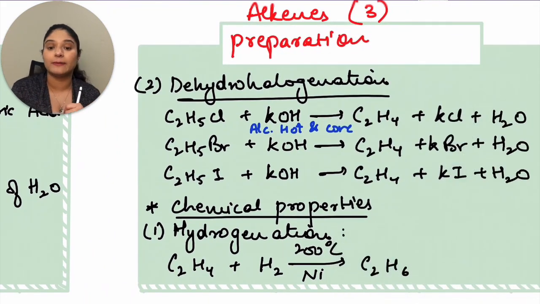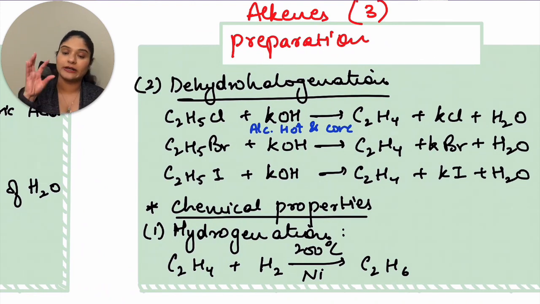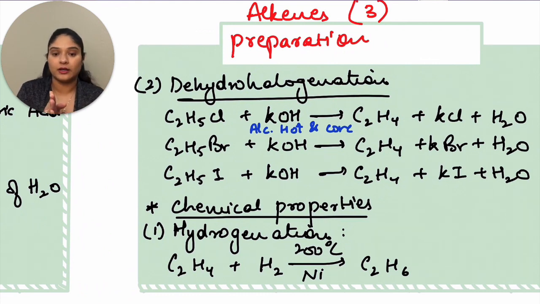So you have another method, that is dehydrohalogenation. Dehydrohalogenation means you already have a halogen connected to your organic compound. You bring alcoholic or hot and concentrated KOH, that is potassium hydroxide, and you react with that. The K will combine with your halogen and gives you KCl or KBr or KI.